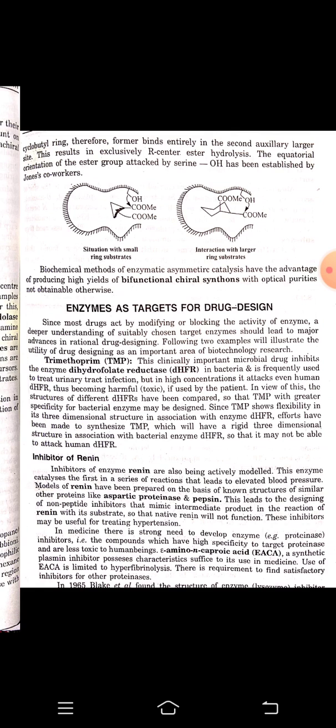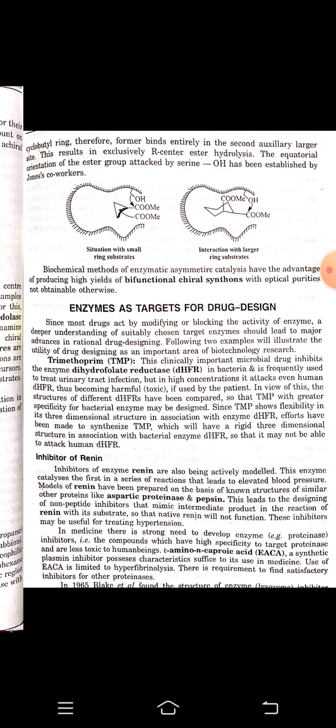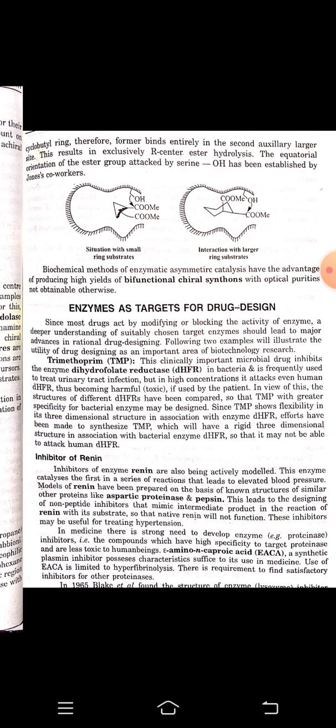In medicine, there is a strong need to develop enzyme inhibitors. For example, proteinase inhibitors, that is, compounds which have high specificity to target a proteinase and are less toxic to human beings.